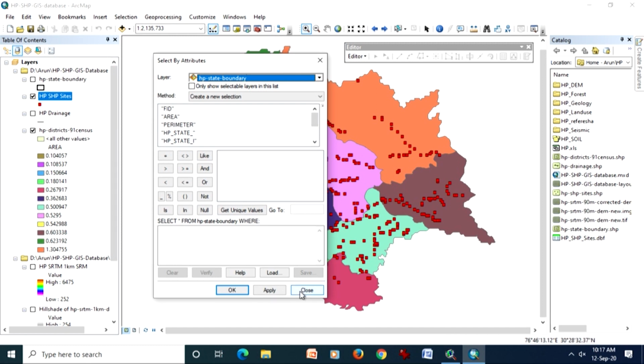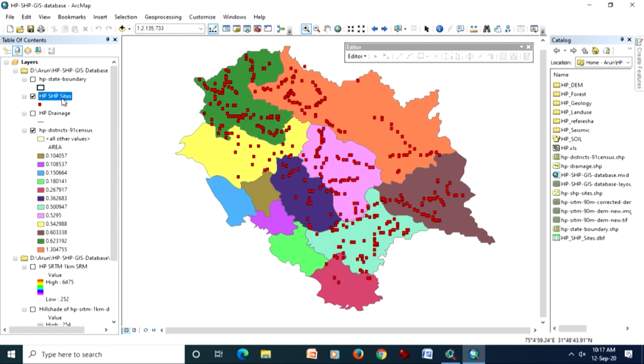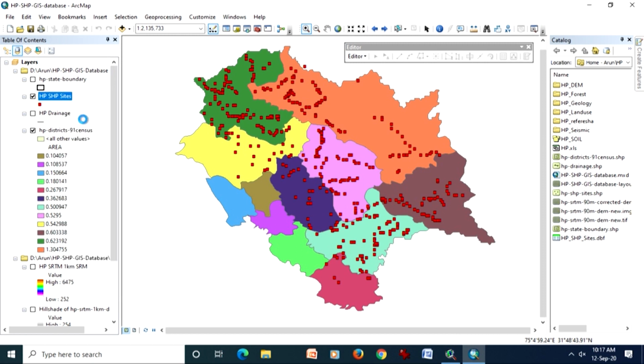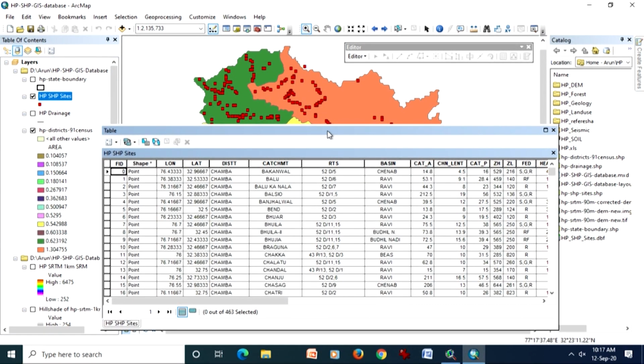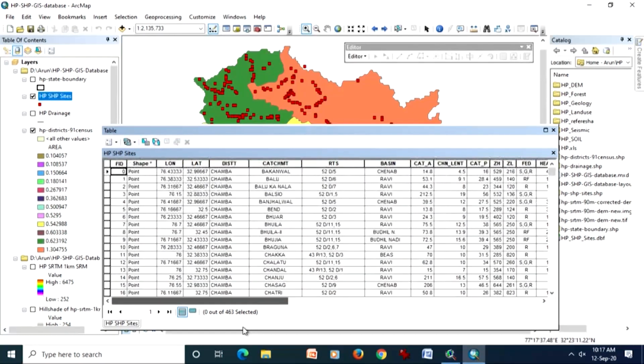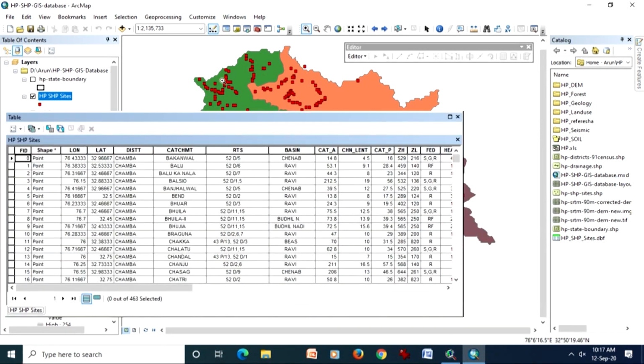But before that, I would like to show you that against each point, as you know, we can have n number of attributes, at least theoretically. So if I open the attribute file here, what I will see is that there are various columns in which the spatial database was developed, and against each point there is information available to us.